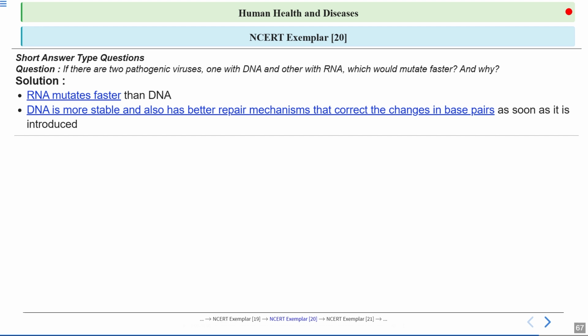So this makes DNA viruses less likely to change quickly. Okay, so the stability and repair system in DNA help keep its genetic information more consistent over time, while RNA viruses keep changing and adapting.